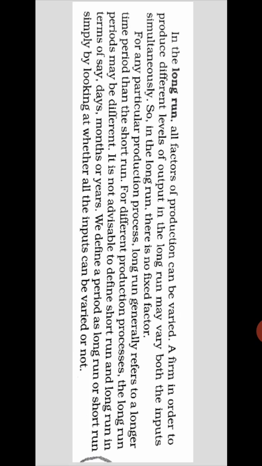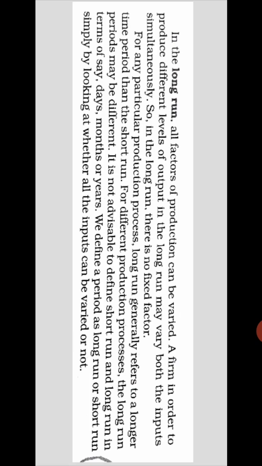Fixed factors, for example, are building and land. Variable factors are the number of labor, wages, and so on. In the long run, all the factors are variable. There are no fixed factors in the long run. So keep it in mind: in the short run there will be both variable and fixed factors. When it comes to the long run, there will be only one type of factor, that is the variable factor.